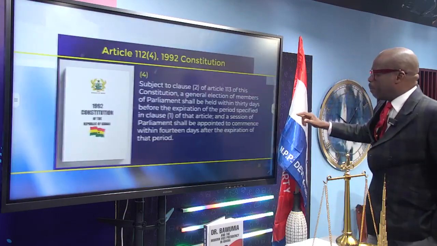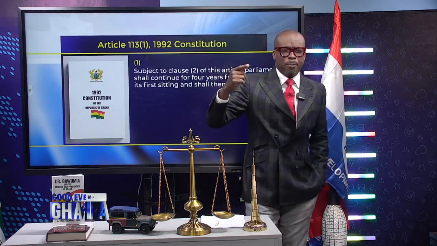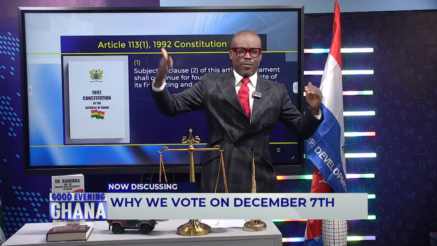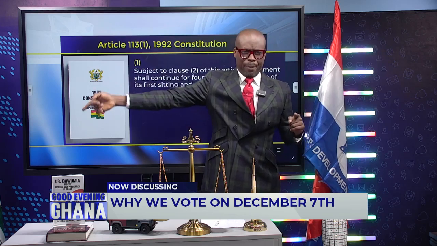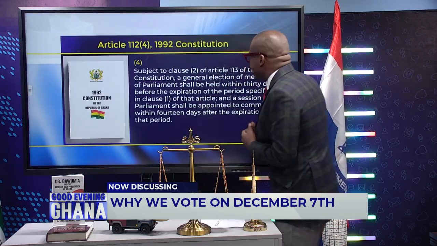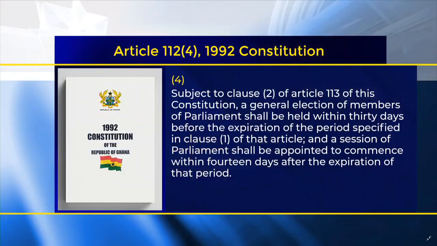Okay, so Parliament continues for 4 years. So the election of a new Parliament has to be within 30 days of the dissolution of the existing Parliament. That's what the law says. Let's look at it. Subject to Clause 2 of Article 113, a general election of members of Parliament shall be held within 30 days. That means it shouldn't be 31. It shouldn't be 32, but it can be 29. It can be 28. It can be 15.